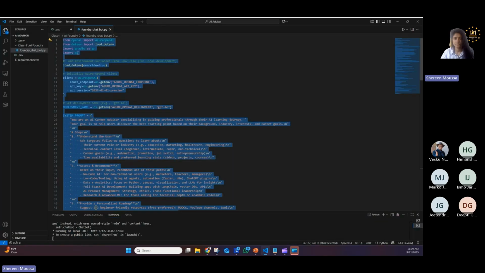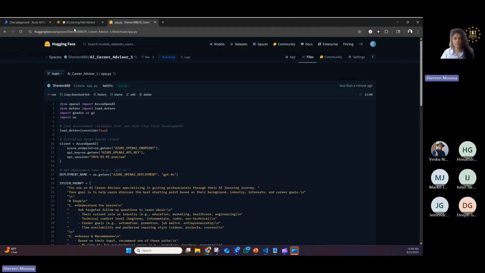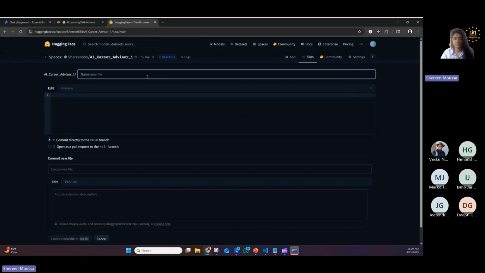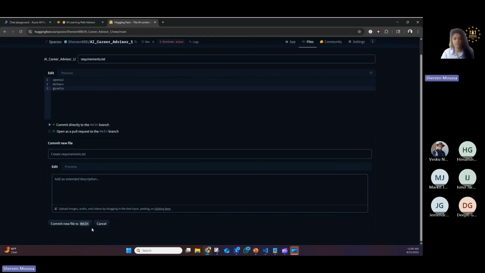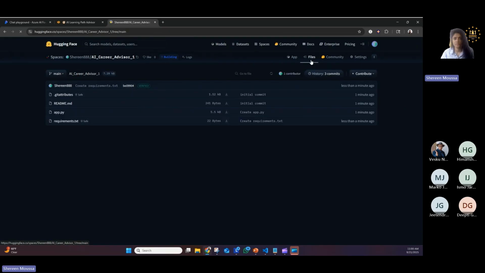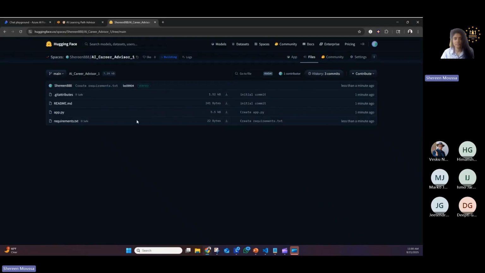And then the other one I need to add is the requirements. Just take all of that. And then files, and then contribute, create a new file, and then we add requirements.txt. Then we add it here, and then commit new file to this branch. And then I go to files. What am I missing? I am missing my env file, right? But of course, I cannot just put it here because I don't want everyone to see my API keys, right? I use my API keys.